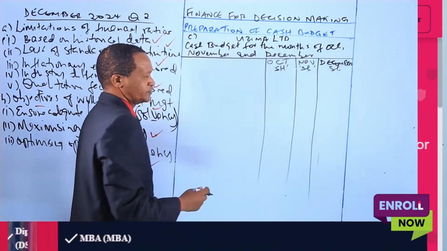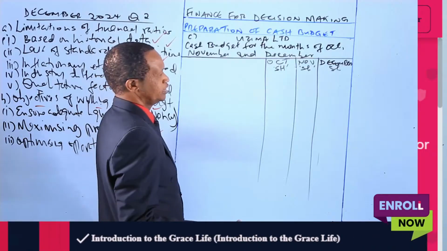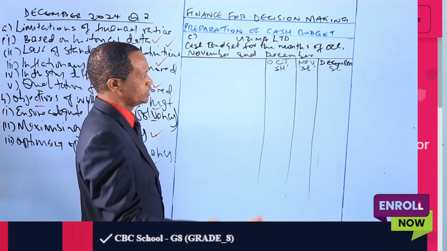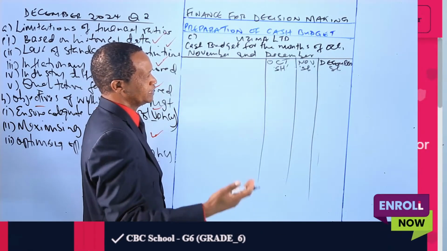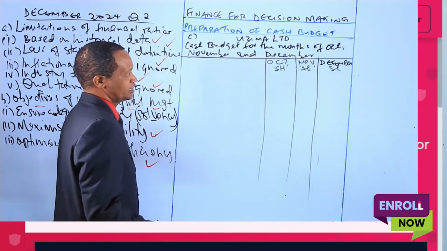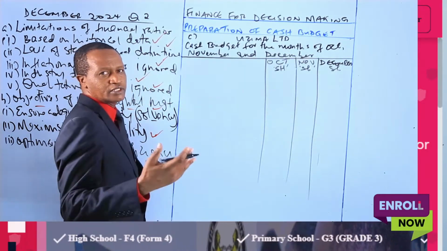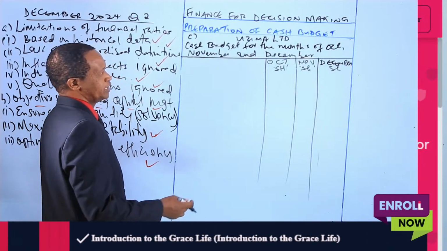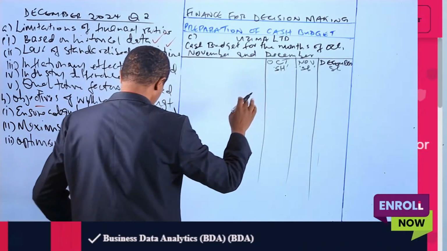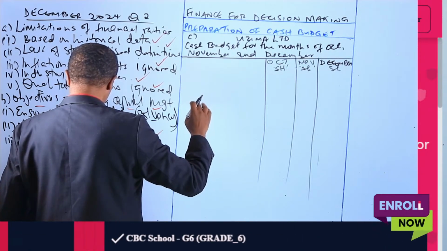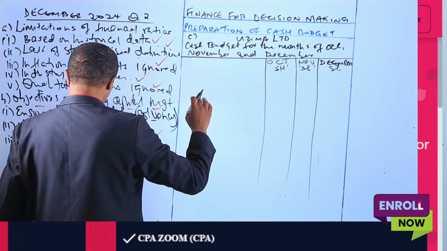So a cash budget will contain mainly the receipts and the cash disbursements, which are cash outflows. But again, there could also be balances. In this question we read that the company intends to have a cash balance of 40,000 on October 1st.